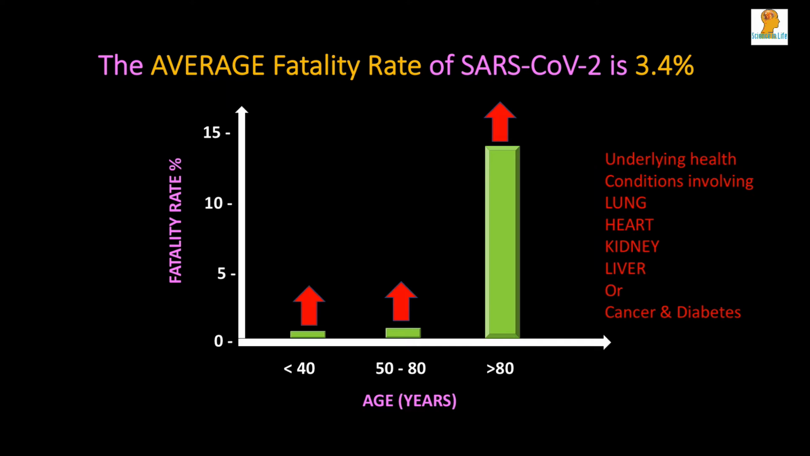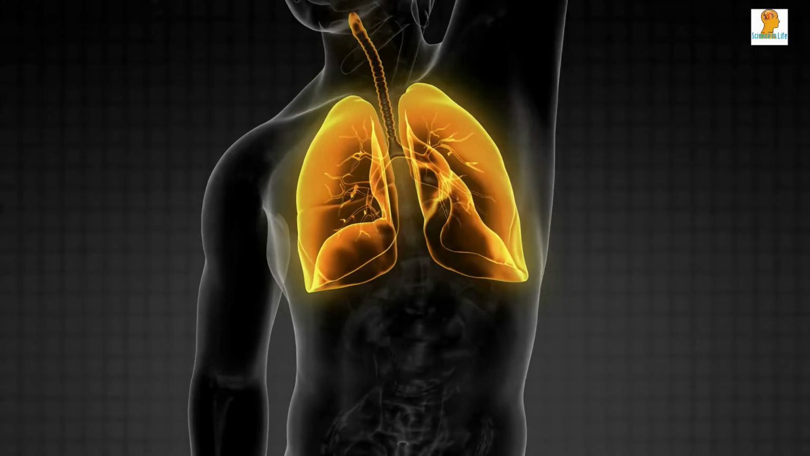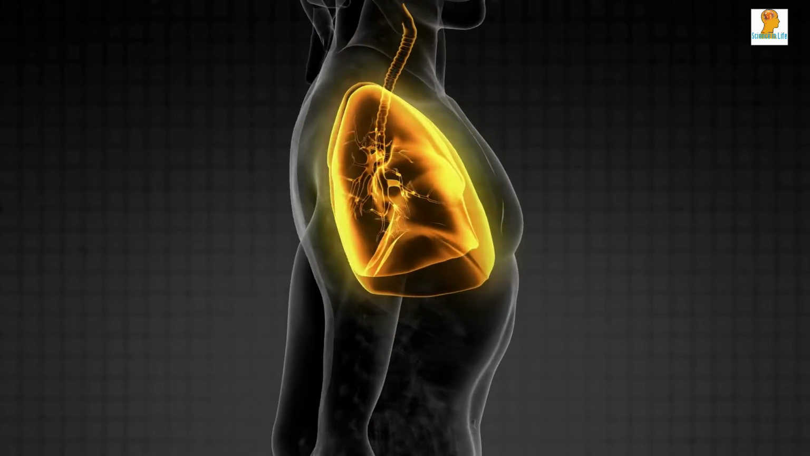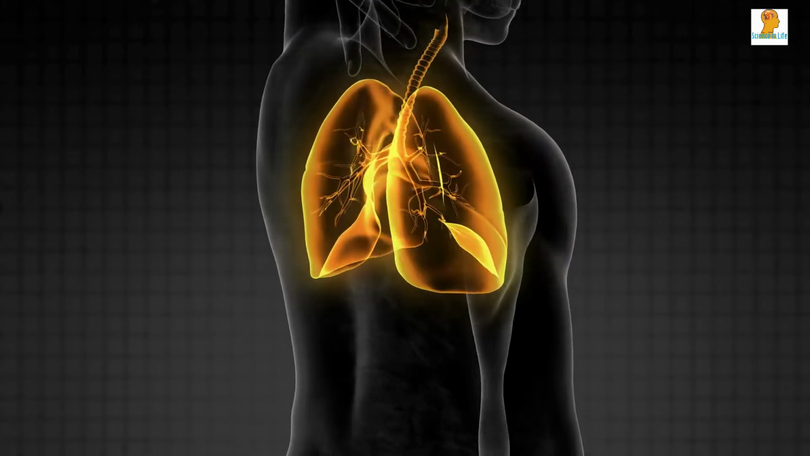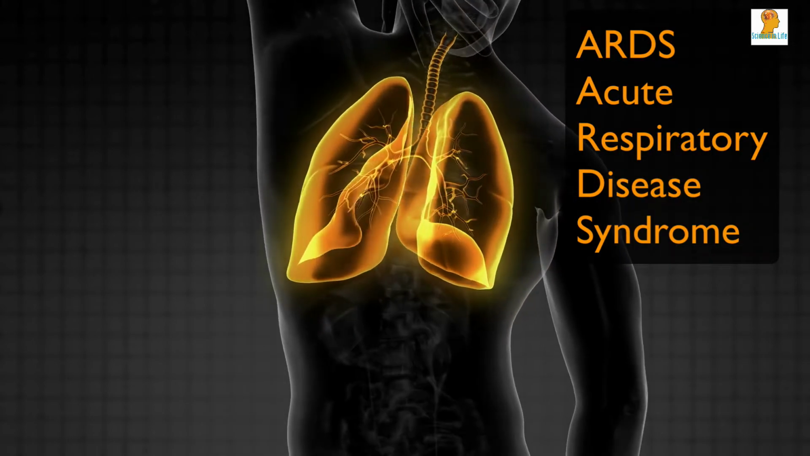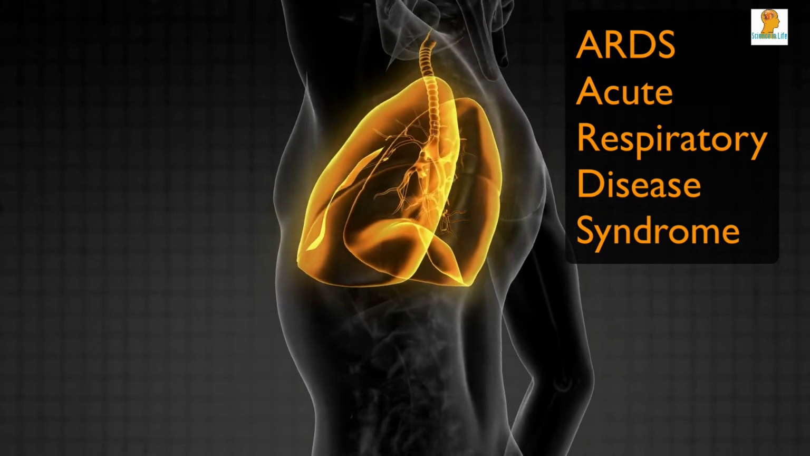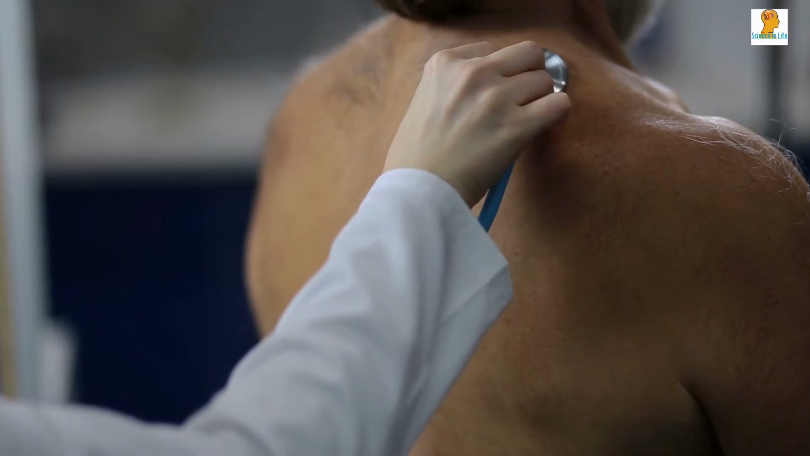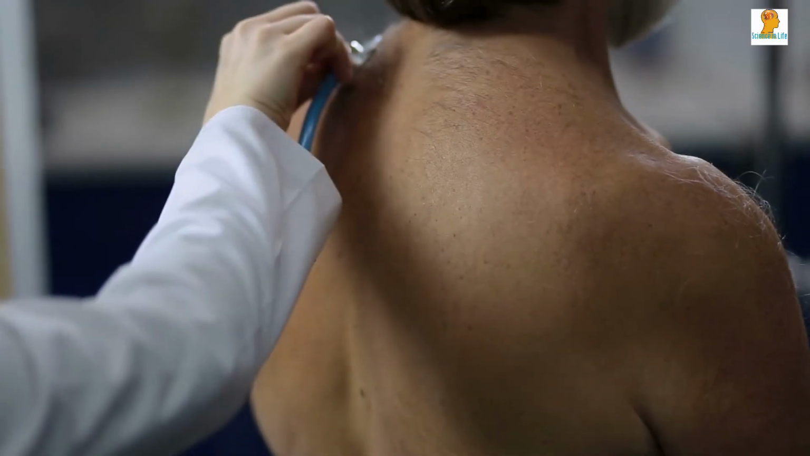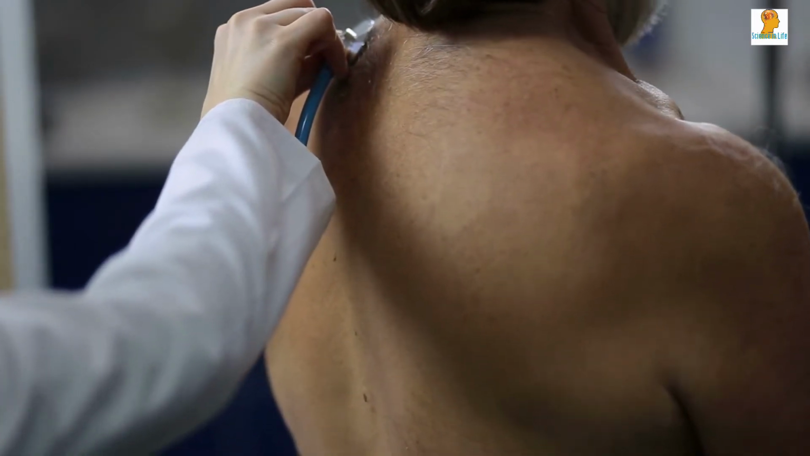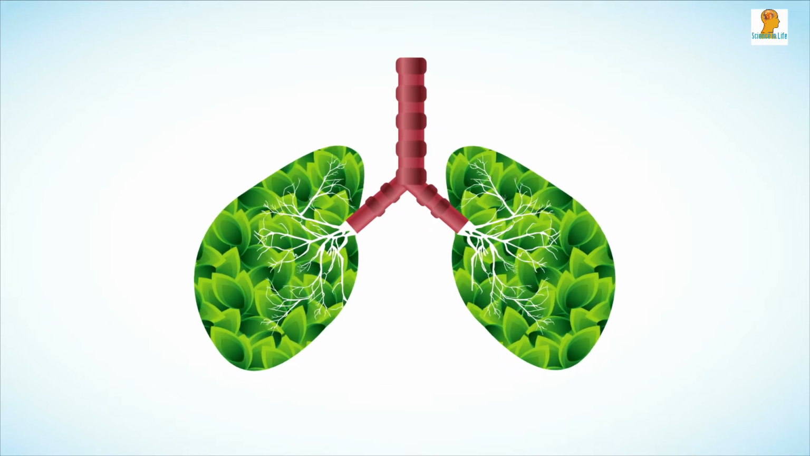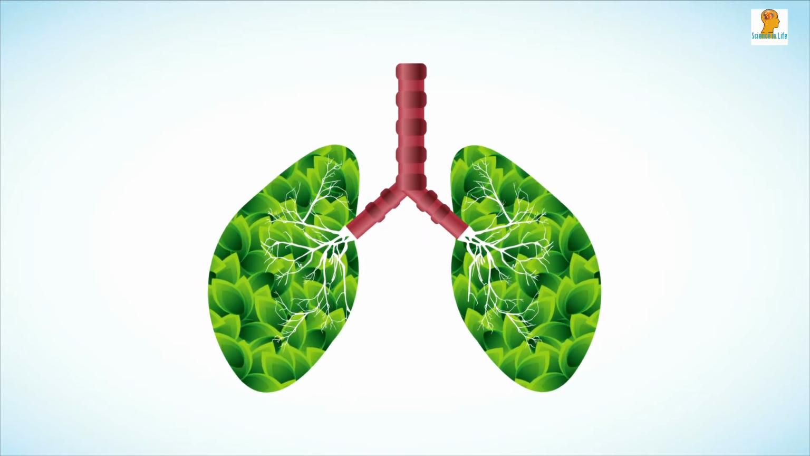The age-related increase in the fatality rate is likely due to the strength of the respiratory system and other underlying health issues. If you develop ARDS, acute respiratory distress syndrome, during this viral infection, there is a chance that your fatality rate goes up by 50% compared to those of your age group who did not develop ARDS. In ARDS, fluid develops in small air sacs in the lung, restricting the air supply to the vital organs of the body.